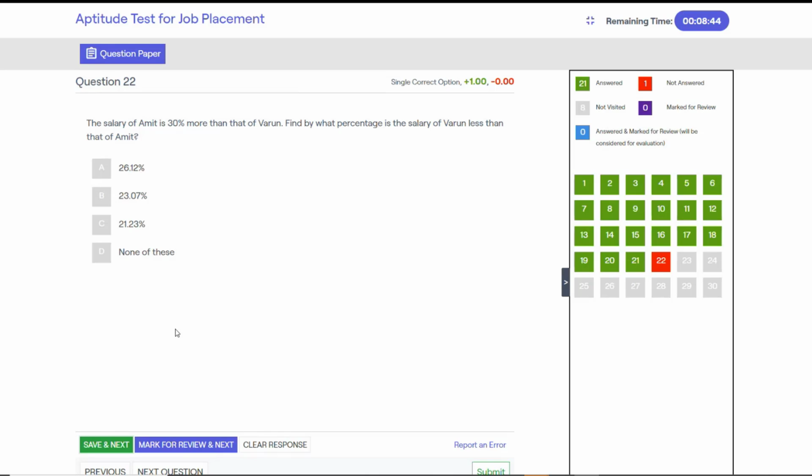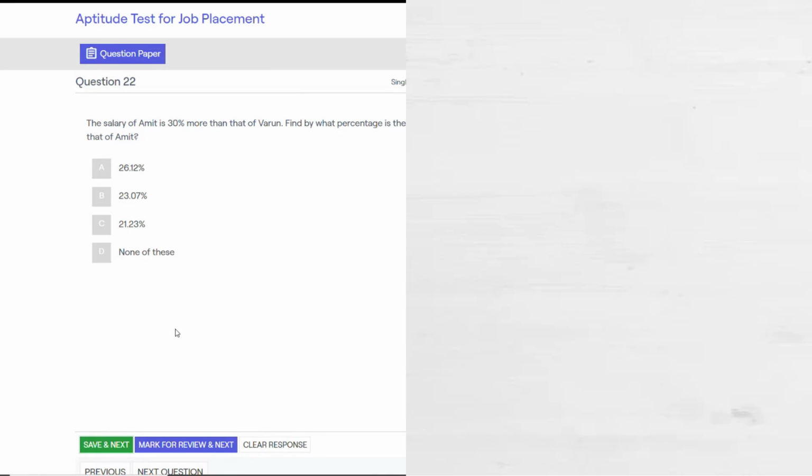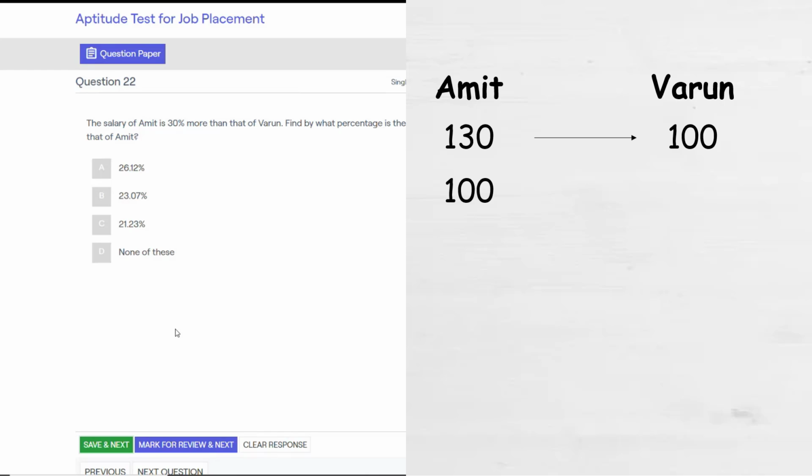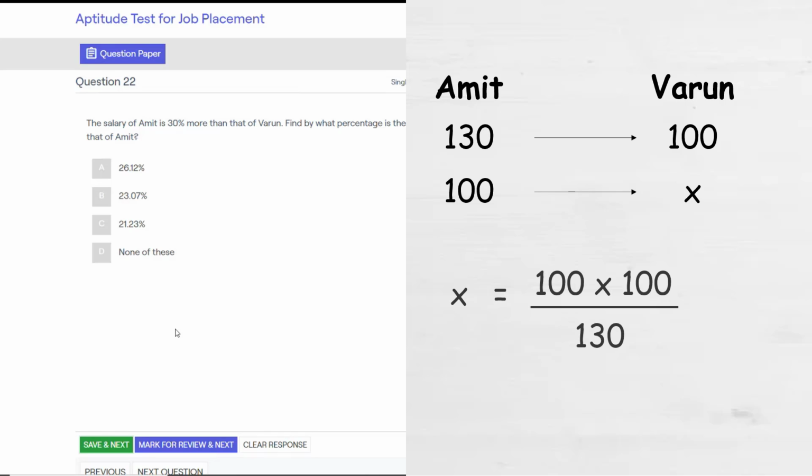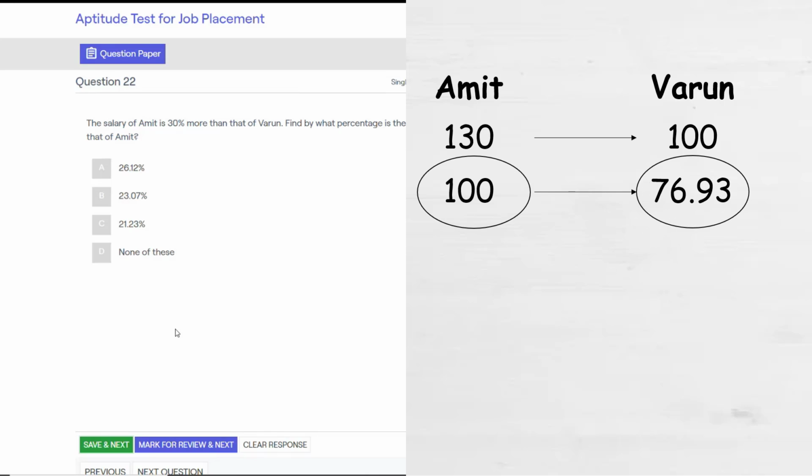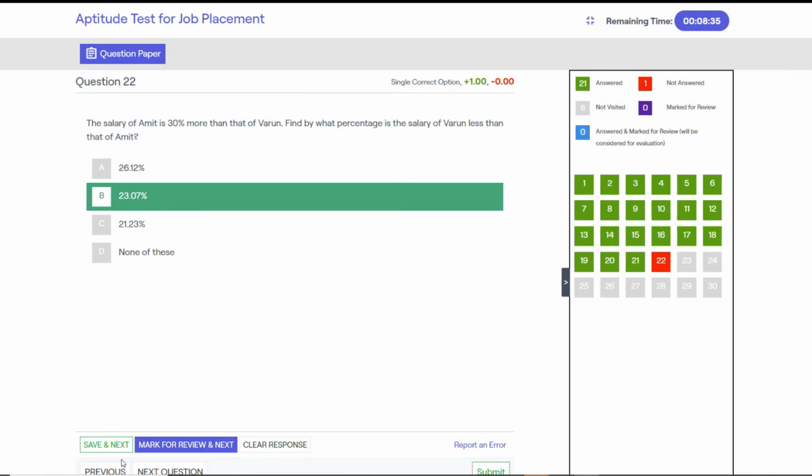It's a very good question and here is how to solve. Amit's salary will be 130 if Varun's salary is 100 because it's 30% more than Varun's salary. So if we consider Amit's salary to be 100, then Varun's salary will be how much? 100 times 100 divided by 130, that's equal to 76.93. So Varun's salary is less than the salary of Amit by 23.07%.